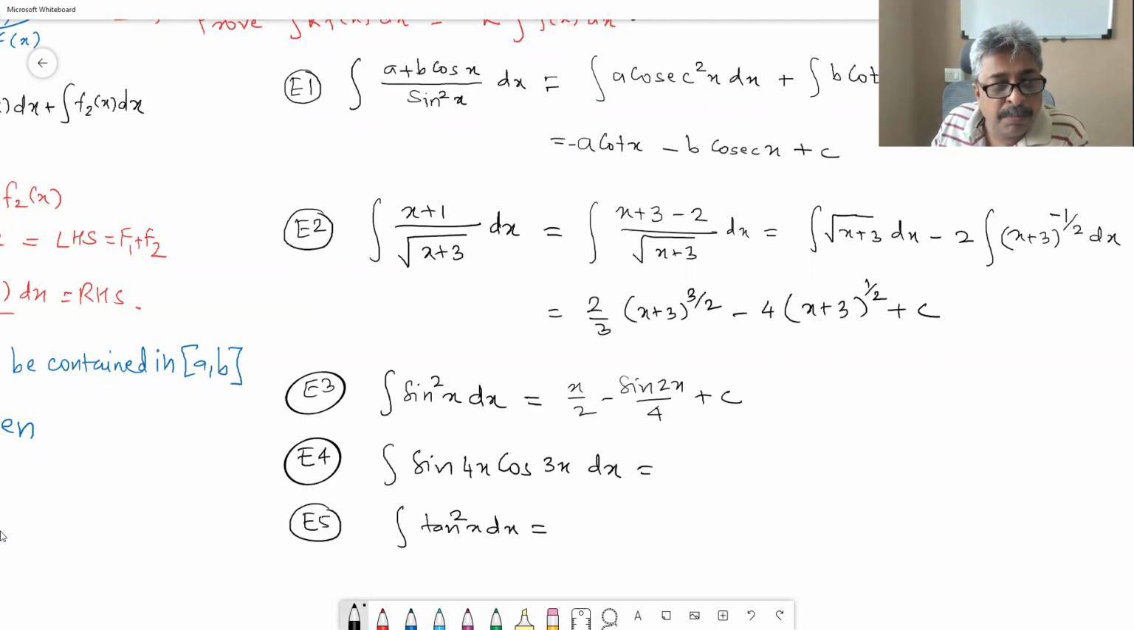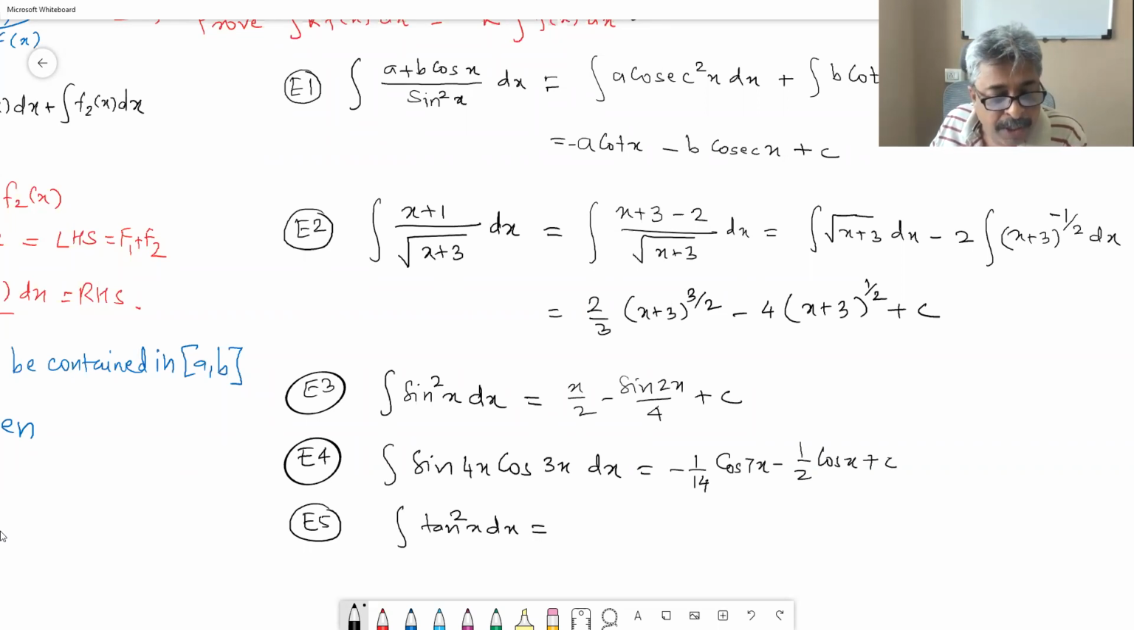Again compound angle formulae. Sin cos is what? Sin plus sin. You have to use that and solve it. Answer is minus 1 by 14 cos 7x minus 1 half cos x plus c.